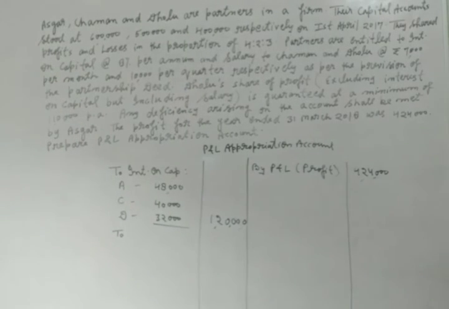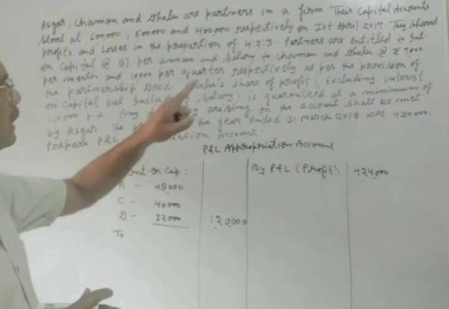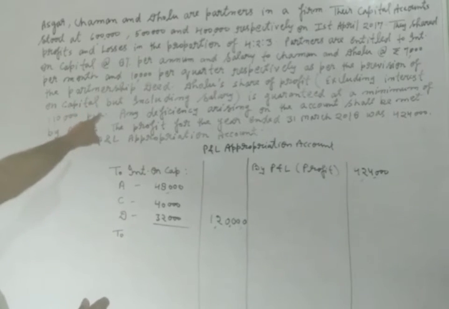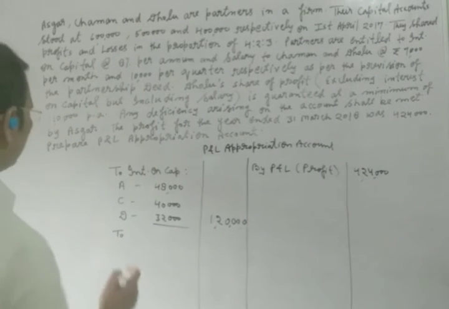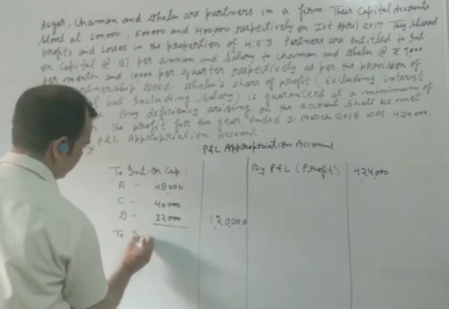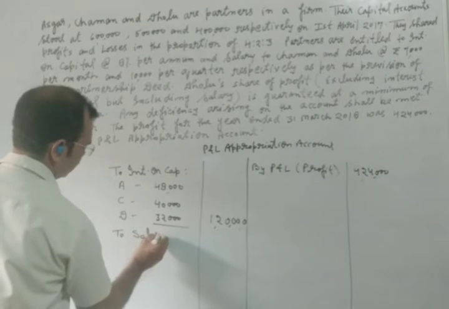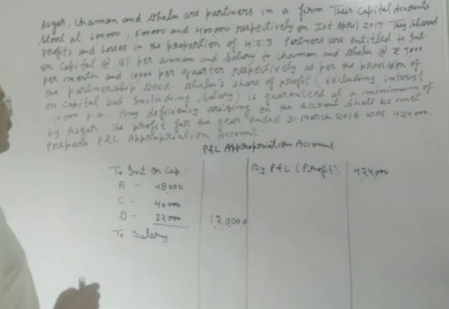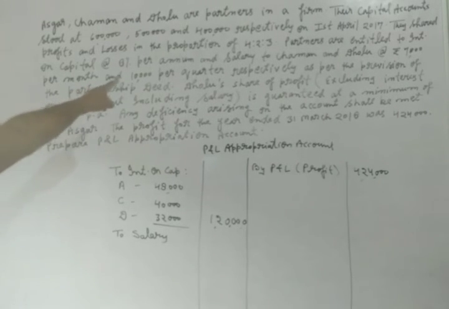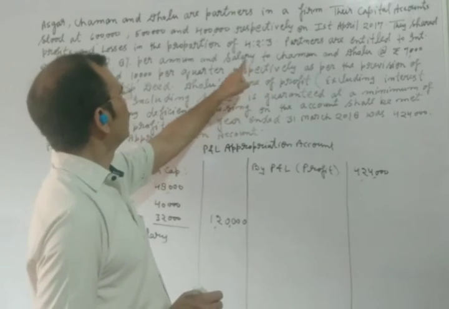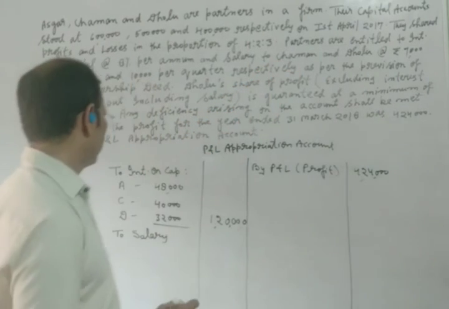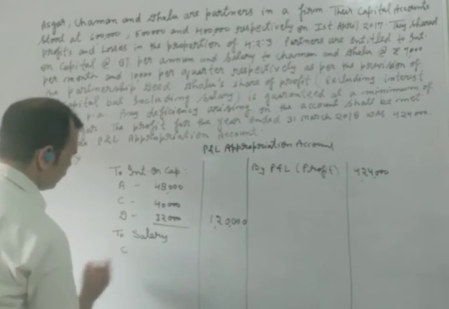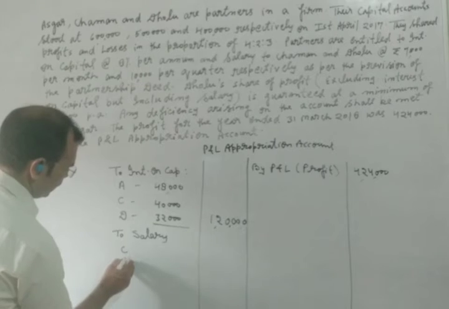After doing this, as per the demand of the question, we will write here. You are seeing in bracket excluding interest on capital and including salary. So we will write here salary. Salary is given to Chaman and Dolu. So we will write here C for Chaman and D for Dolu.